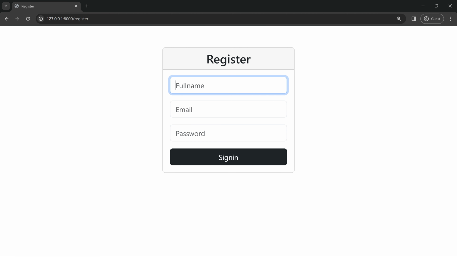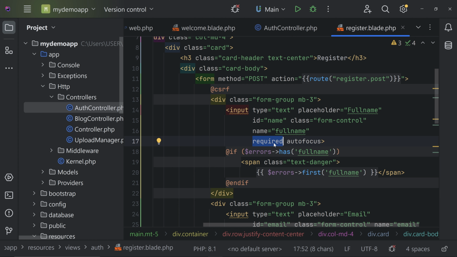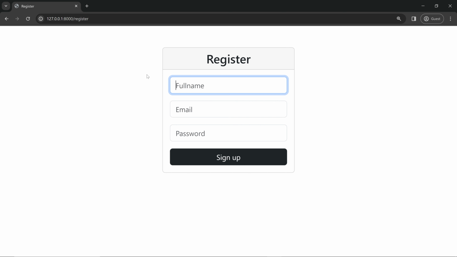So here you can see that we are having the registration form. We can simply try clicking it. So you can see that the required field inside HTML is working. So let's remove that for now. Let's remove this required from here. Just for the full name, we are going to remove that and refresh the page. You have to refresh the page, otherwise the required option will not be gone. Now we can avoid entering anything in the full name.